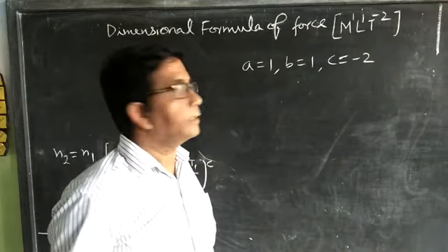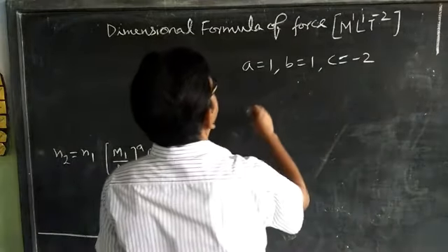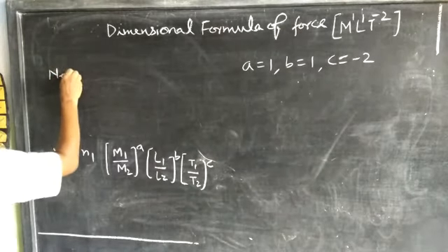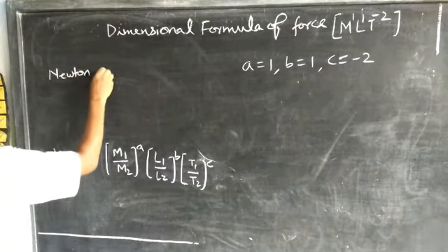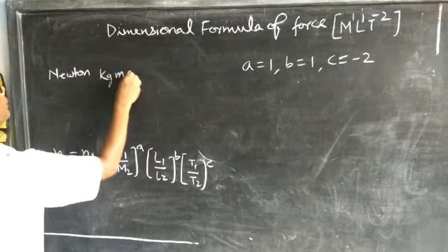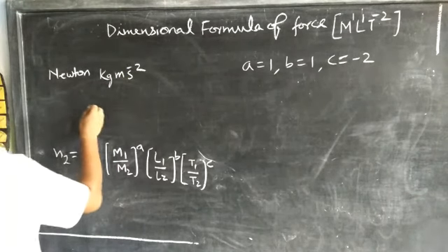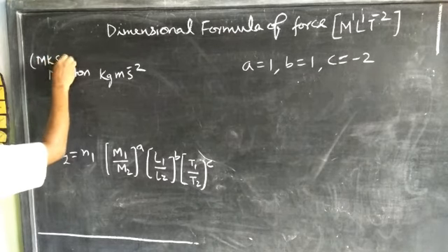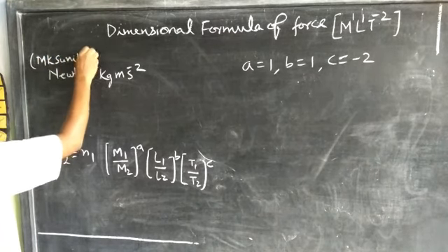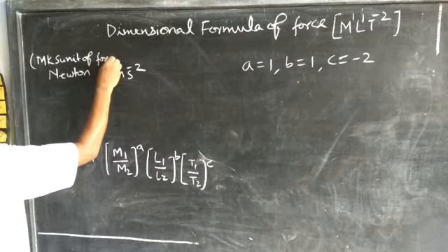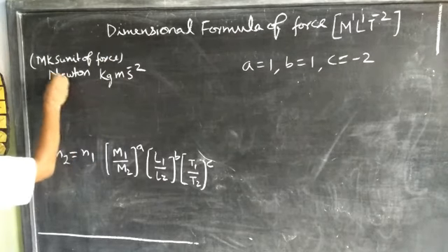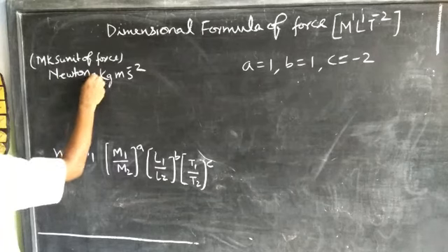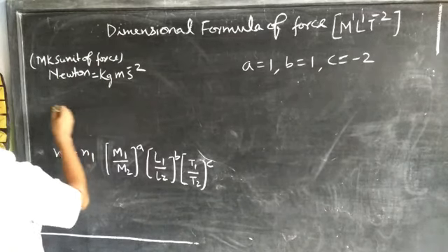Similarly, the MKS unit of force is Newton, which can also be written as kilogram meter per second square.